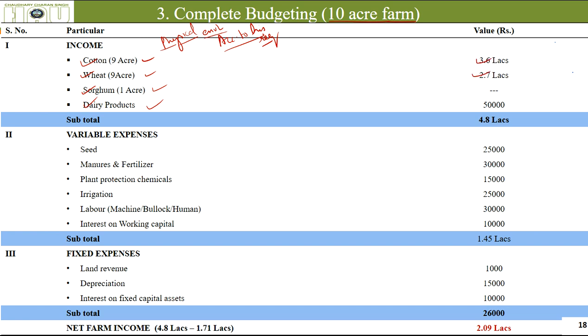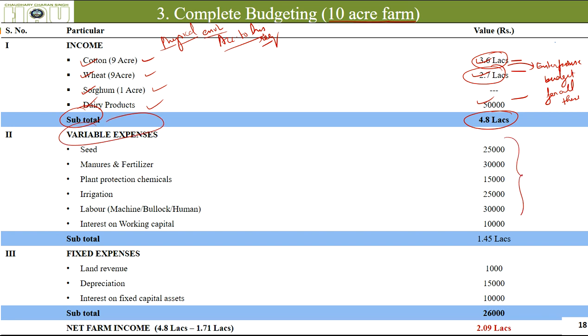This much income he will be making, and these figures will come from enterprise budgets for all these. The total he will be making is 4.8 lakhs in returns. The variable expenses also will be coming from the enterprise budgets of those individual enterprises. Okay, fixed expenses, the basic investment he will have to make whether he will be cultivating any crop or not.